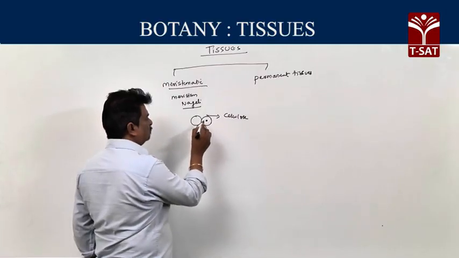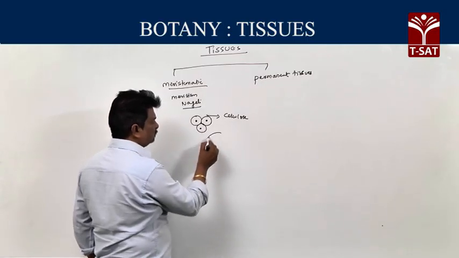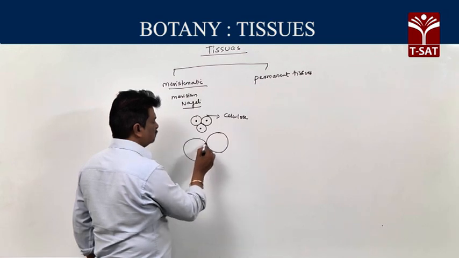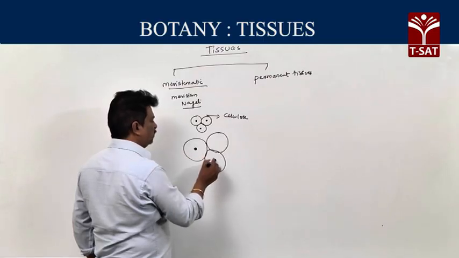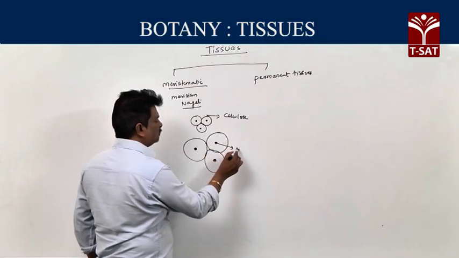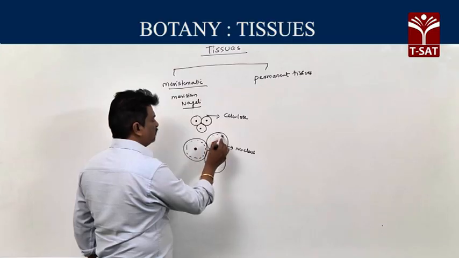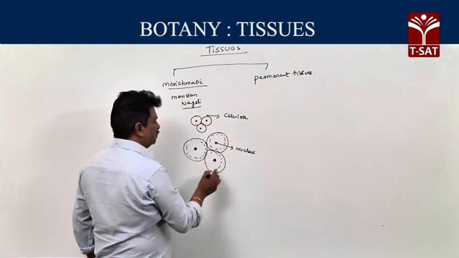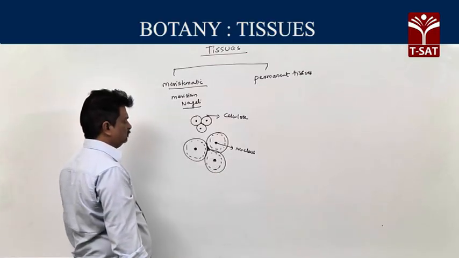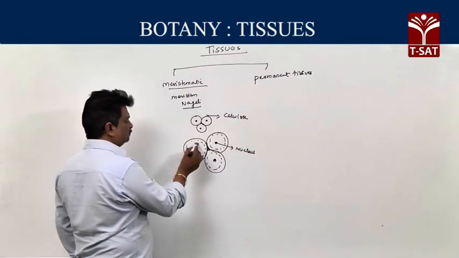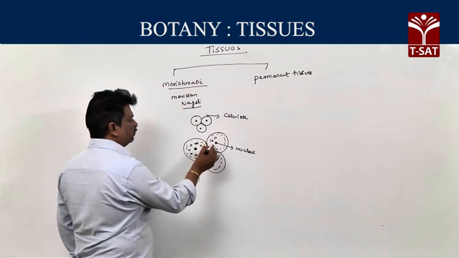Then cells are living cells, containing vacuolated cytoplasm. Then at the center, a prominent nucleus is present. Then in meristems, generally intercellular spaces are absent. No intercellular spaces. The nucleus at center. And meristems are multivacuolated, containing many vacuoles.